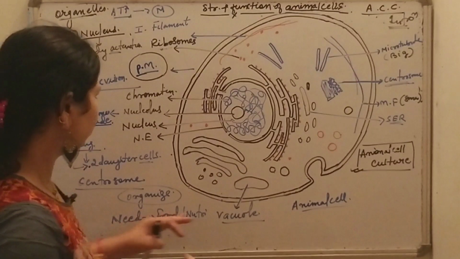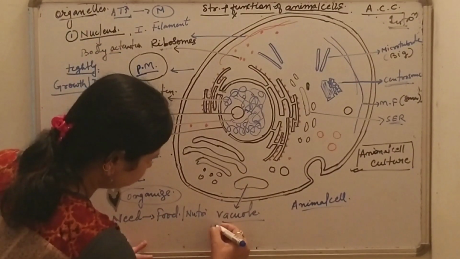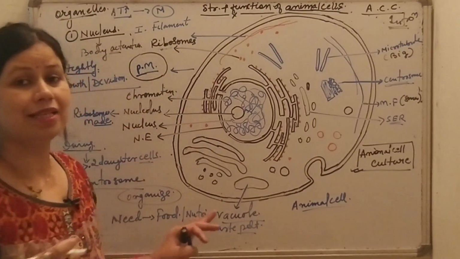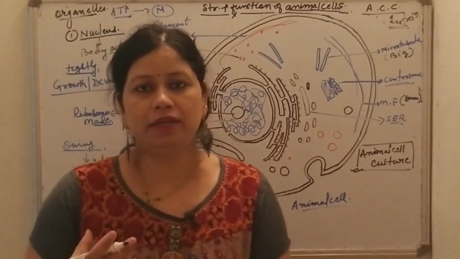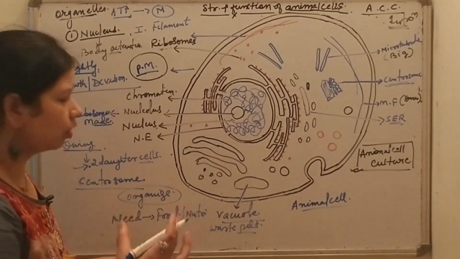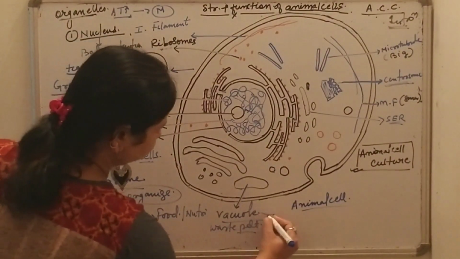They can also store waste materials or waste products, so that the cells can prevent themselves from contamination. So vacuoles have two functions.